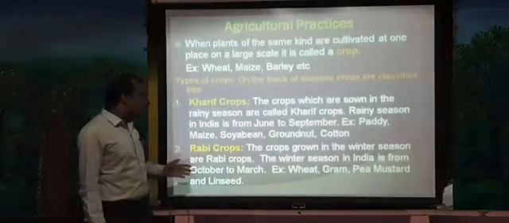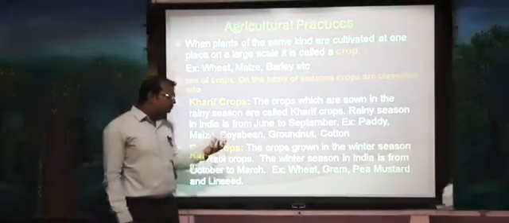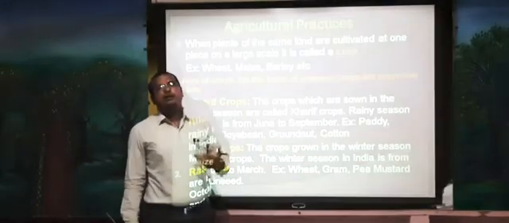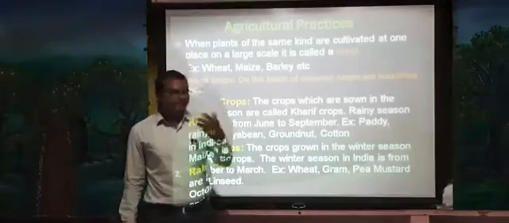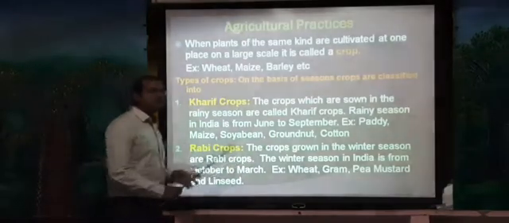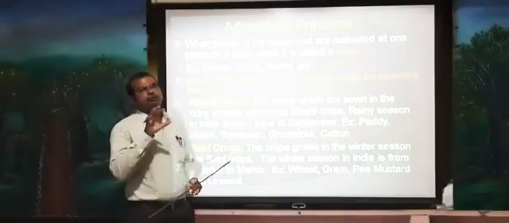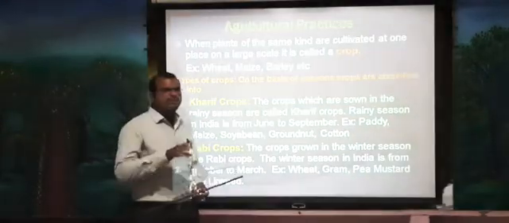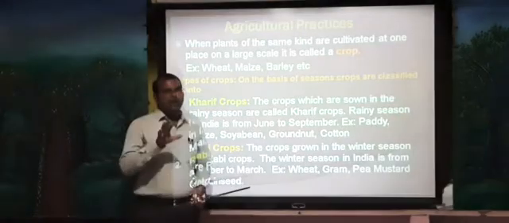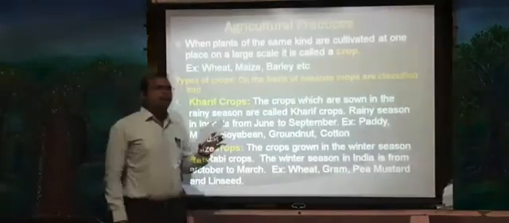The second type of crop is the rabi crop. These are usually cultivated or grown in the winter season. The crops which are grown in the winter season are called rabi crops. In our India, winter season usually starts in the month of October and ends in the month of March.